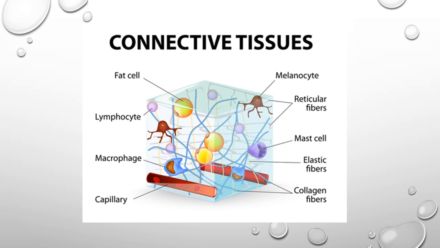Then mast cells, which produce white blood cells. Elastic fibers, collagen fibers, and macrophages, which also attack and help increase immunity. Then blood capillary, which supplies the connective tissue with nutrition and oxygen. Then fat cells, which store fat. Lymphocytes are also present in this connective tissue.